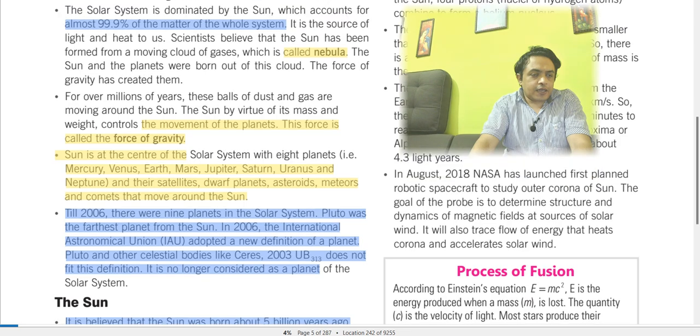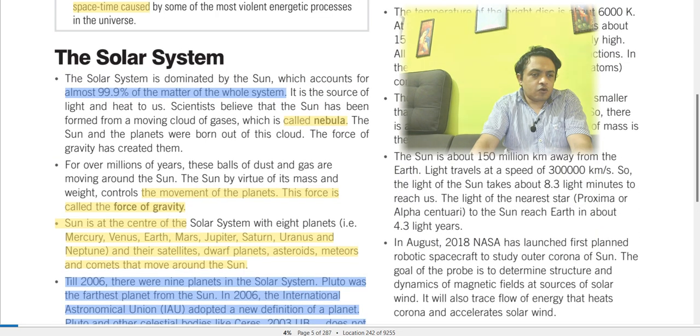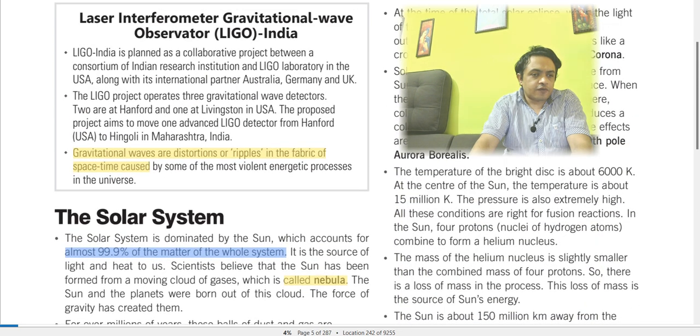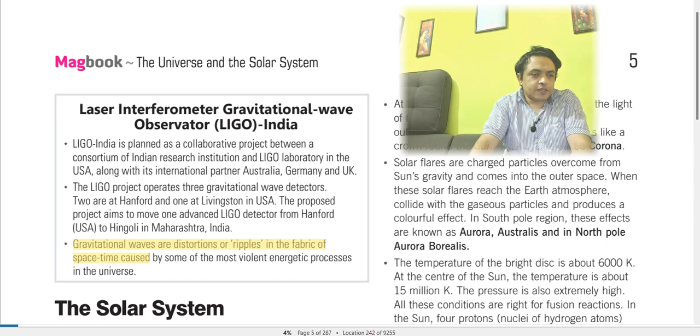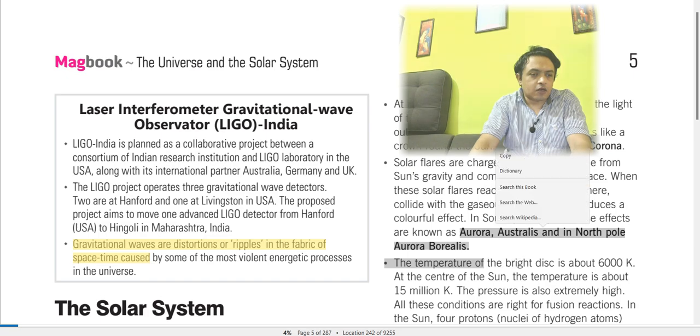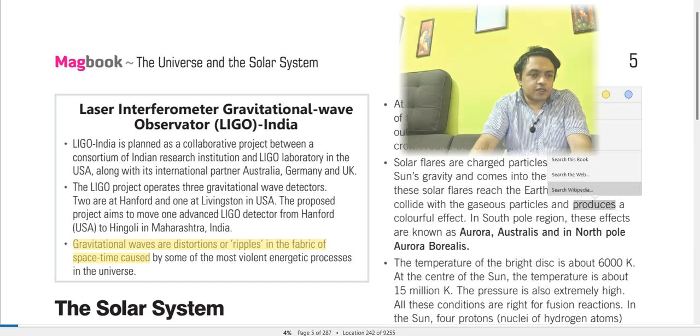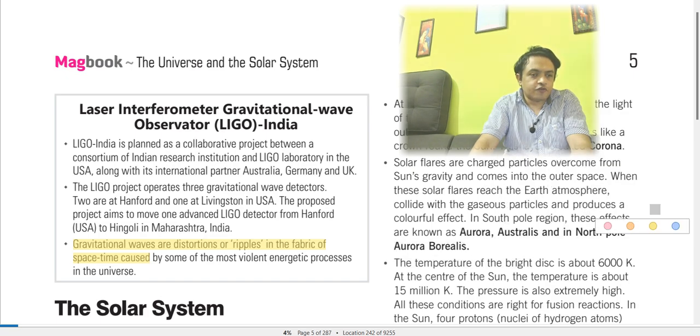And now we'll be looking. Basically, we would not go into the details of everything. So solar flares are charged particles, and solar flares reach the atmosphere. Basically, these effects are shown as aurora australis, and at the North Pole, aurora borealis. So these are called solar flares. When they are reaching, we see this beautiful phenomenon.